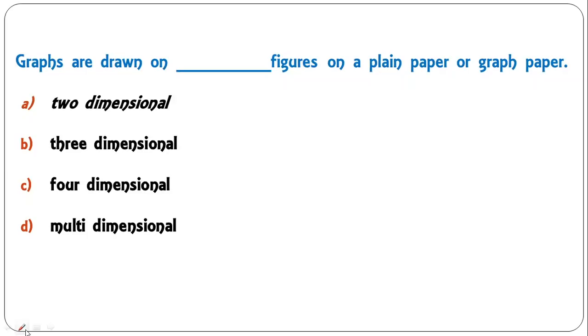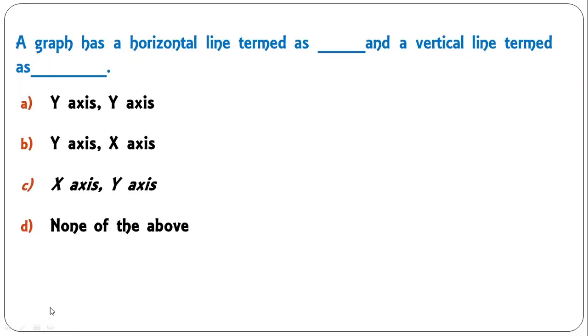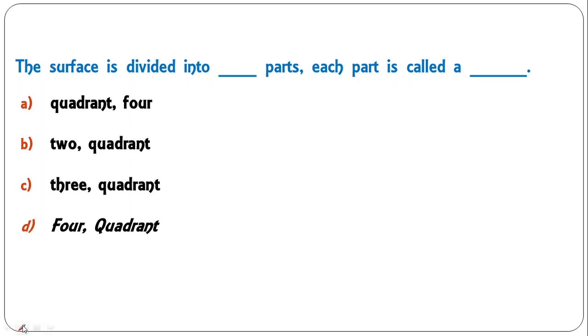Graphs are drawn on dash figures on a plane or a graph paper. It is drawn on two-dimensional figure. A is the correct answer. A graph has a horizontal line termed as x-axis and a vertical line termed as y-axis. So C is the correct answer. The surface is divided into 4 parts and each part is called a quadrant. So D is the correct answer.